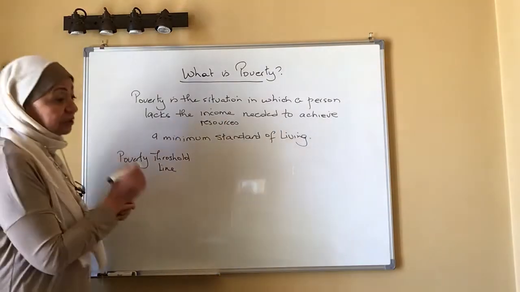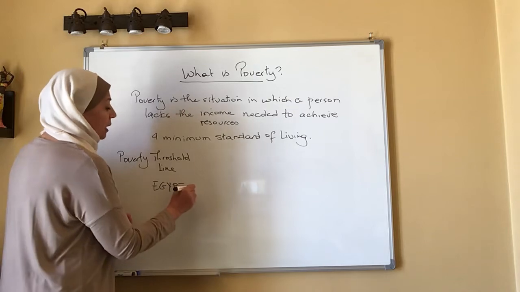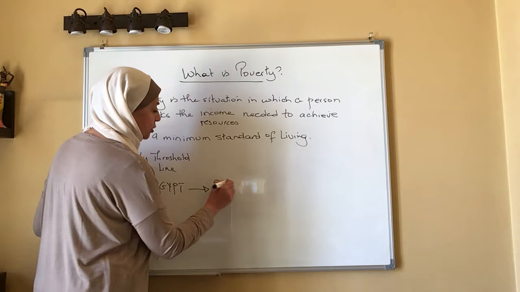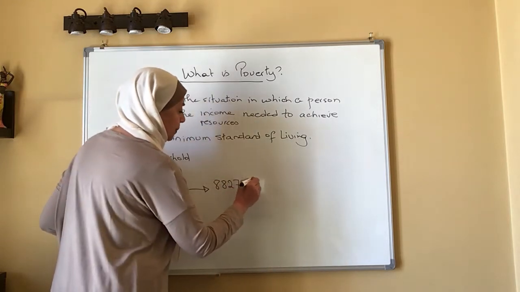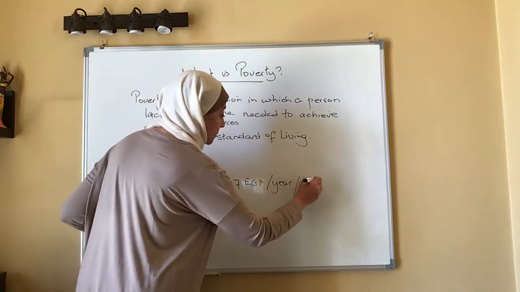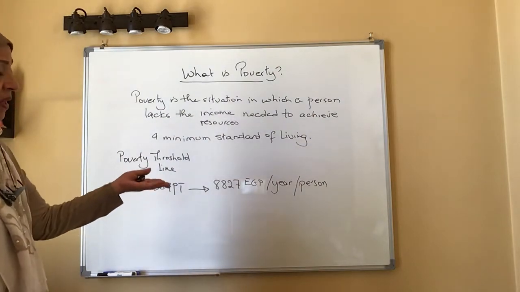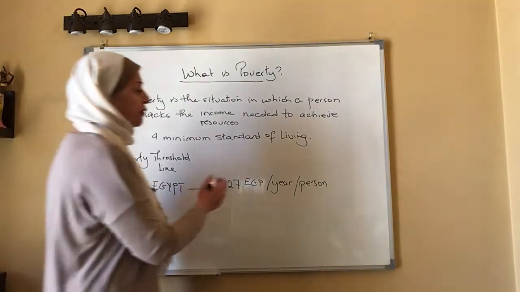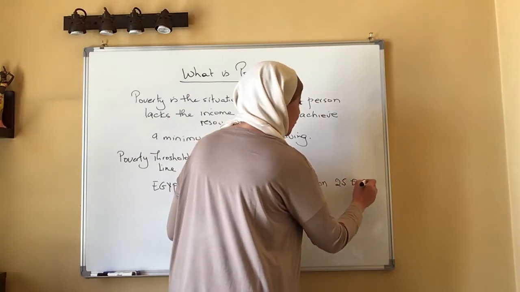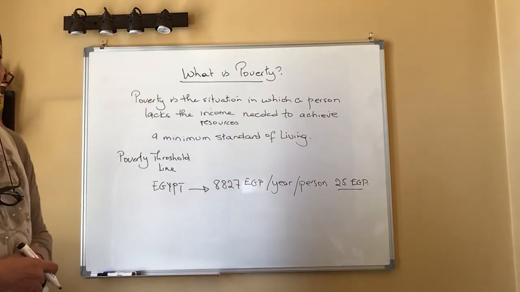For example, in Egypt, the poverty threshold is 8,827 Egyptian pounds per year per person. If we divide it by 365 days, we will find that it's almost 25 pounds a day per person, which means 750 pounds a month per person.